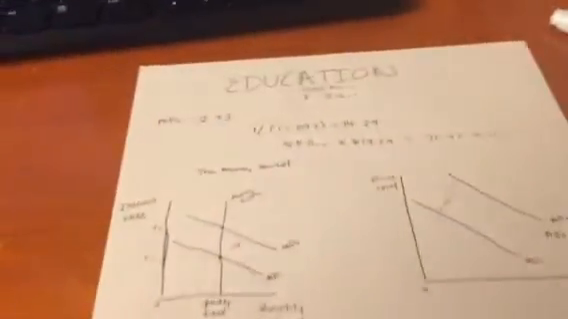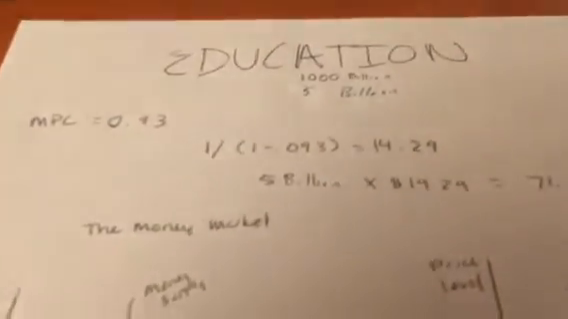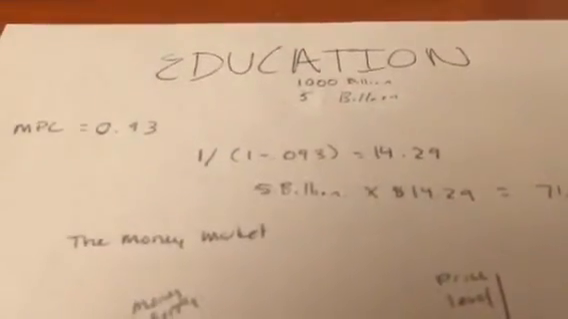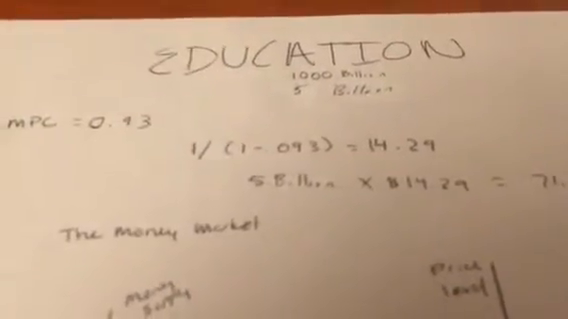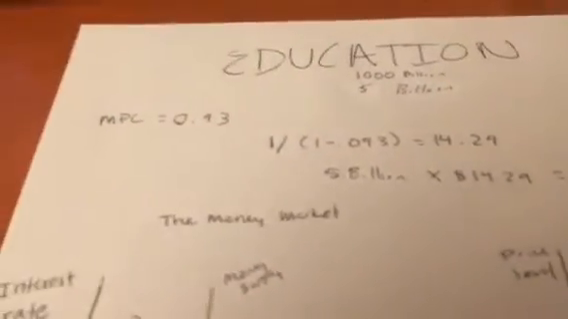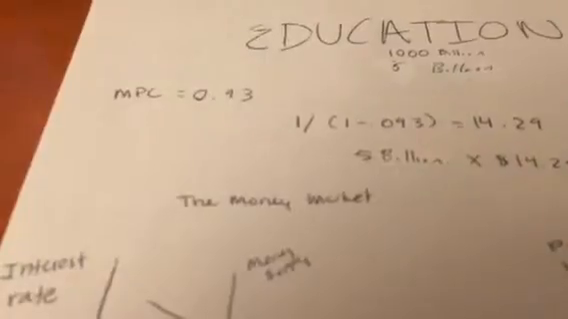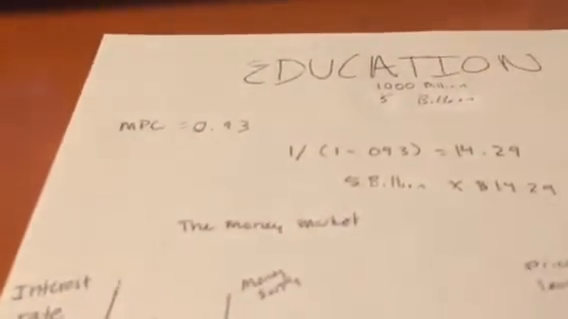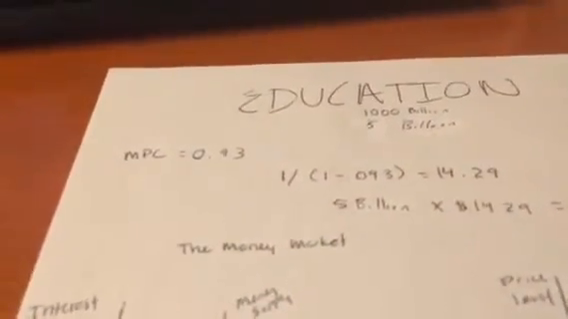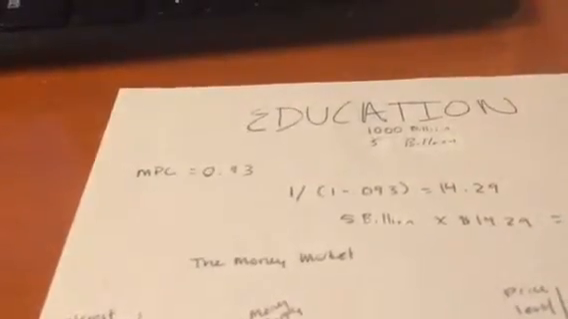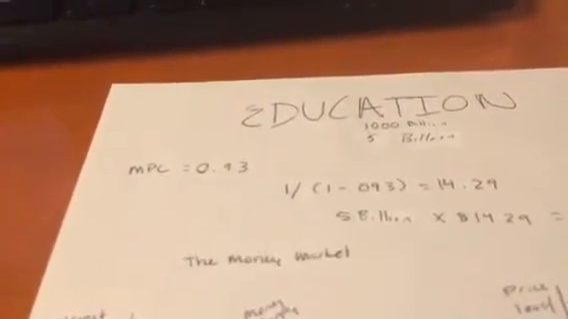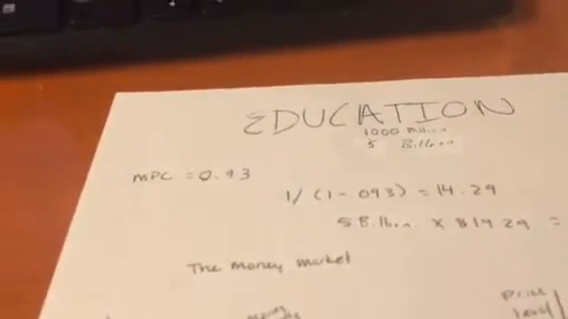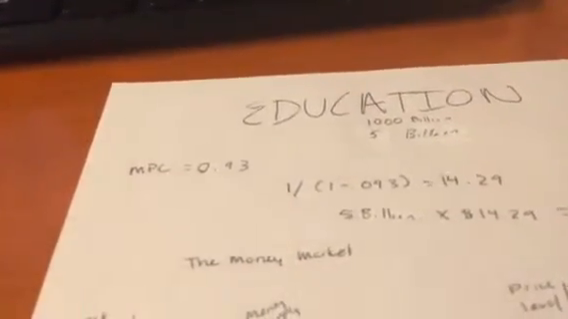So in this article, I found out that in 2015, government spent $1 trillion on education, and from 2014 to 2015, it increased by $5 billion. So we were given the MPC, which equaled 0.93. So I figured out how the increase in government spending of $5 billion would change real GDP, considering the spending multiplier and the crowding out effect, when, of course, the MPC equals 0.93.